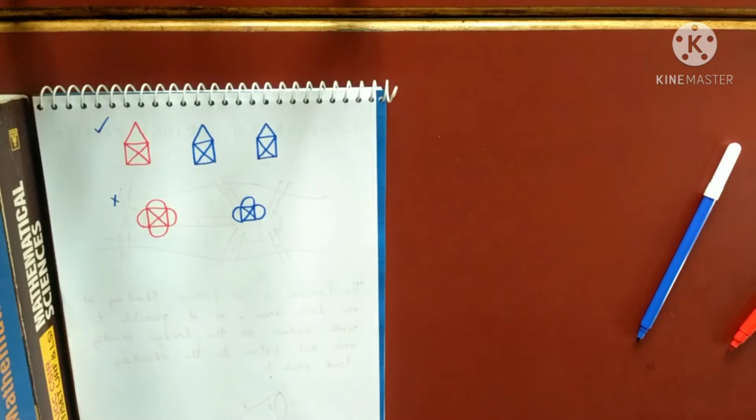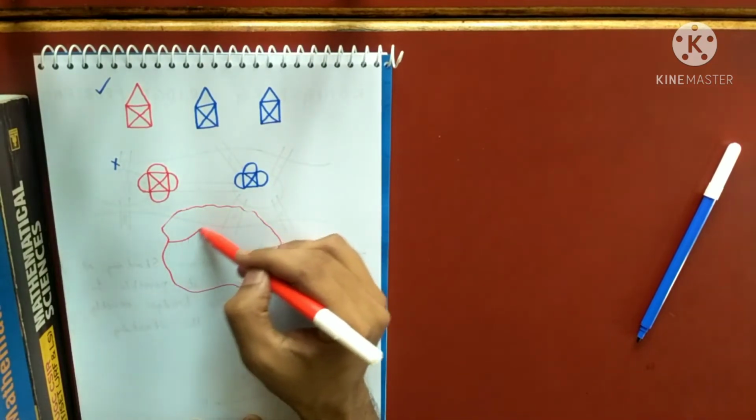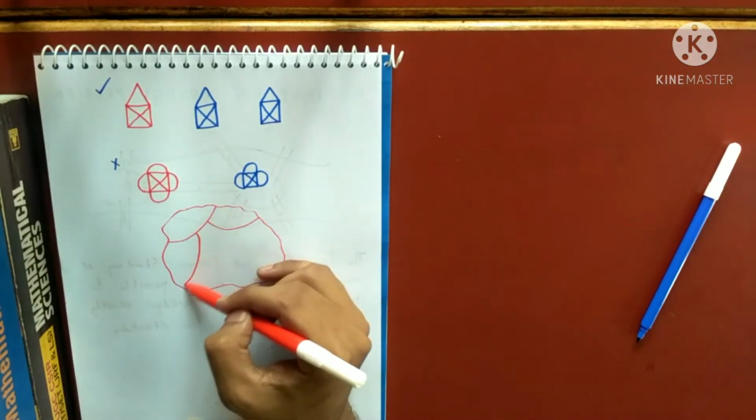He noticed that a map of the countries of England could be colored with only 4 different colors in such a way that each country had exactly one color and adjacent countries each had different colors. So what he noticed, I want to color a map. In simple words, let me draw some map. This is some map. These are the partitions, like these are some states or something I can say.